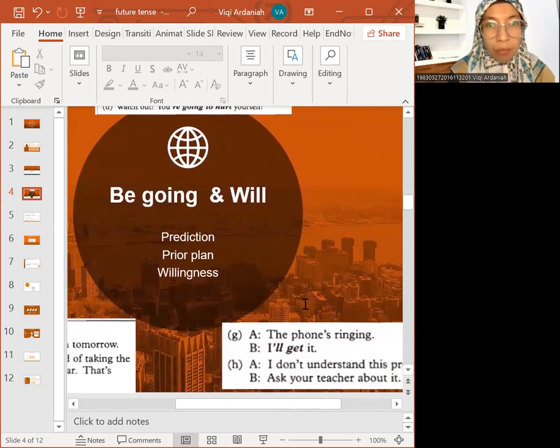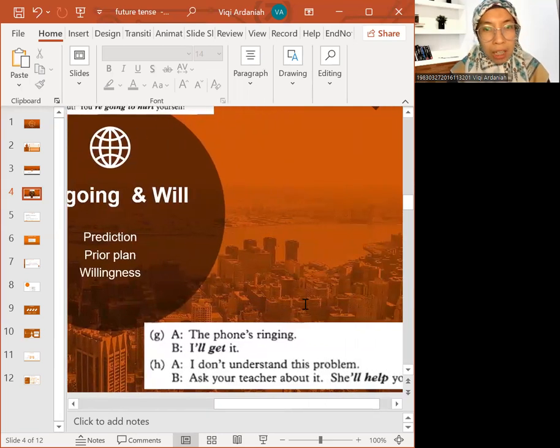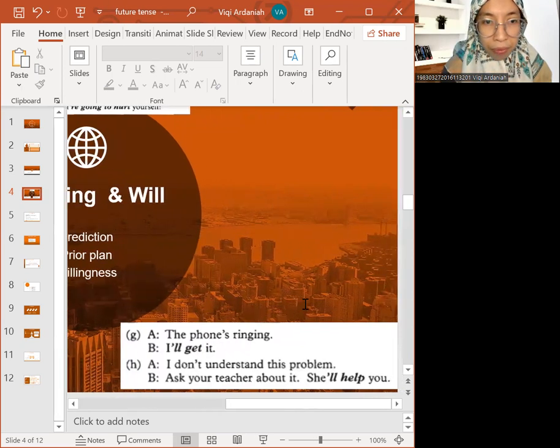Now let's have a look at willingness. What does willingness mean? See on your slide here. The phone is ringing. I'll get it. So I'm willing to get it. I don't understand this problem. Ask your teacher about it. She will help you. So she is willing to help you. So that's another difference between be going to and will.